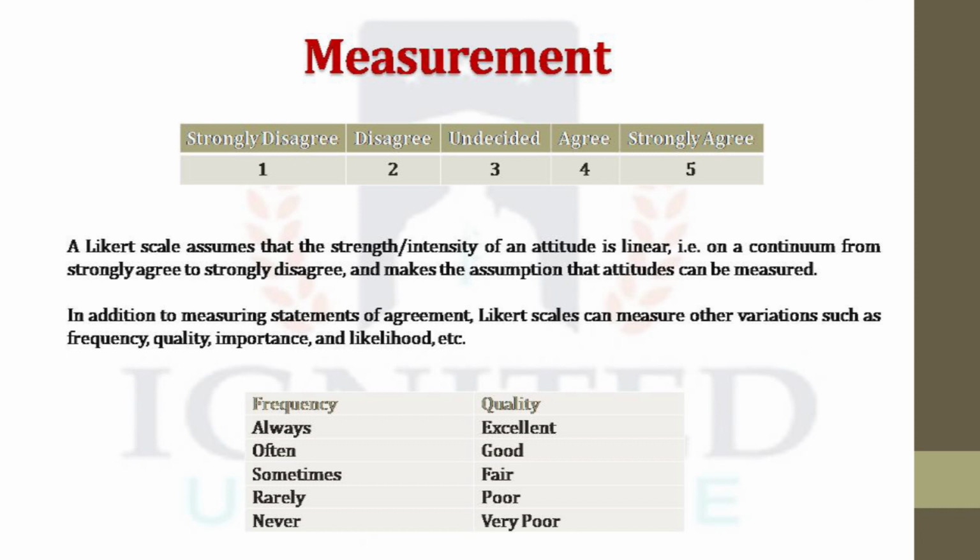And if you're going for quality, then you can write whether the quality is excellent, good, fair, poor, or very poor. This is also a 5-point scale and is measured in terms of Likert scale.